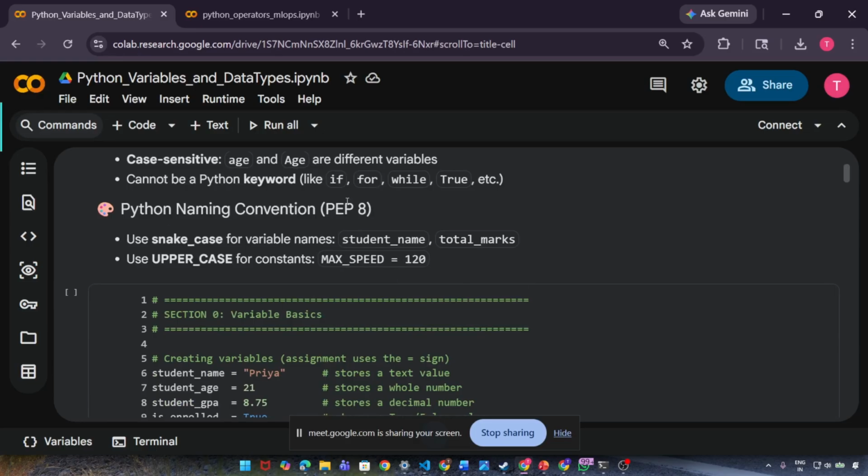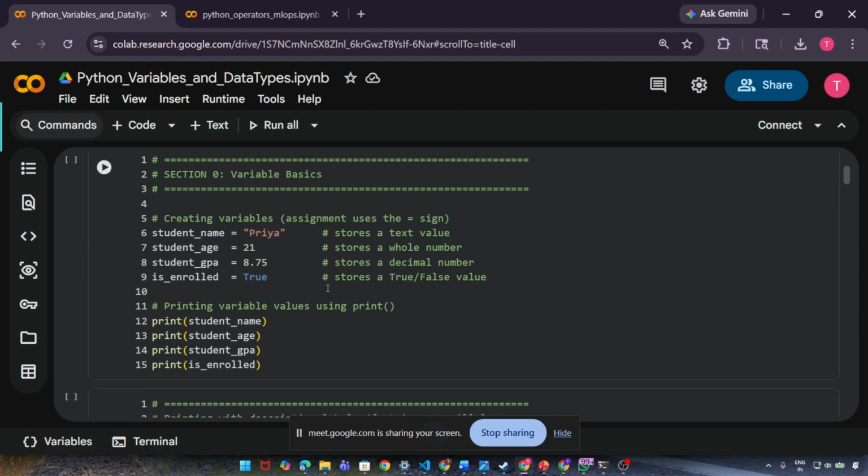Then Python naming conventions. There are two types of naming convention that we mostly talk about: snake case and uppercase. Snake case means like this, and uppercase means like this. So these are the naming conventions that we follow while writing anything inside Python.